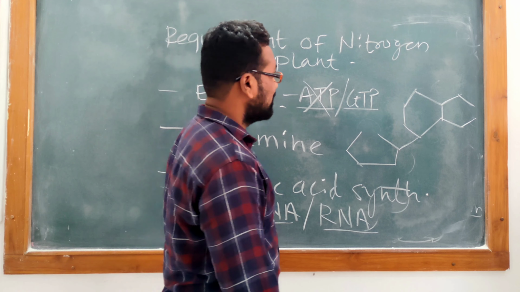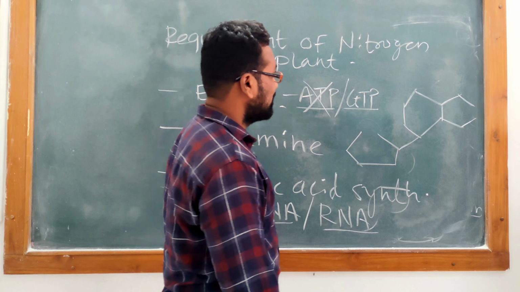This nitrogen the plant takes up. If I draw one simple diagram here for the sake of understanding, if I draw one plant, this plant's roots extend everywhere in search of water as well as the nutrients which are dissolved in water.